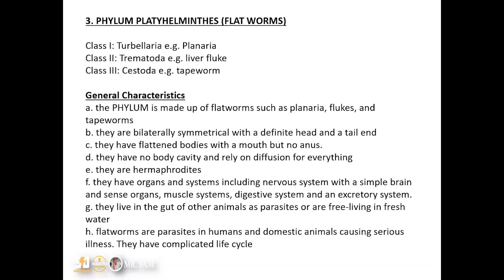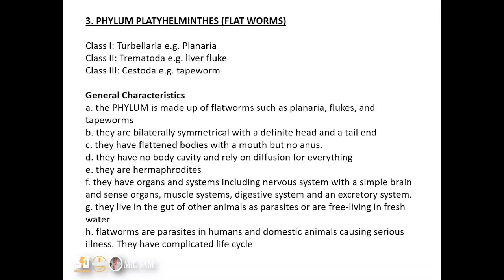Okay, so if you have done that, remember we said that any organism that has this sort of body form can be divided in a particular plane to get two identical halves. Now they have flattened bodies, which is obviously why they are called flatworms, with a mouth but no anus, and they have no body cavity, so they are acoelomates and rely on diffusion for everything. And they are hermaphrodites. Remember we said hermaphrodites, finding male and female in one individual. Such an individual is known as a hermaphrodite.